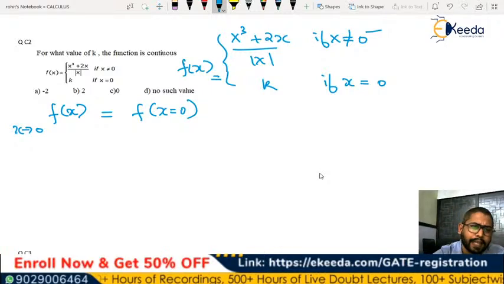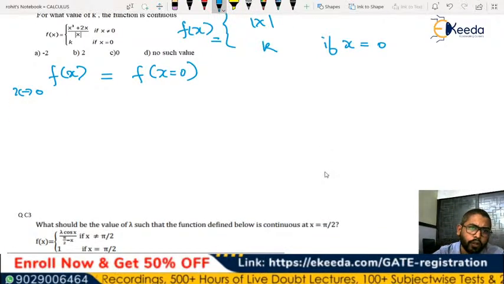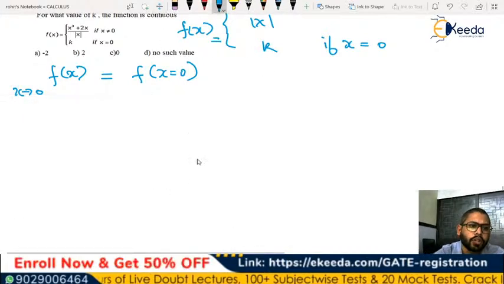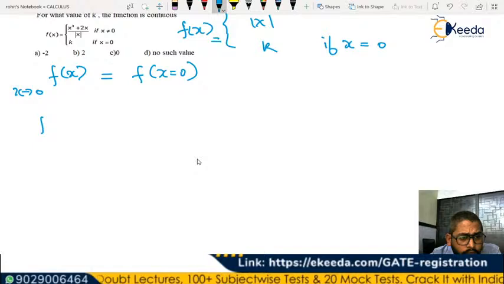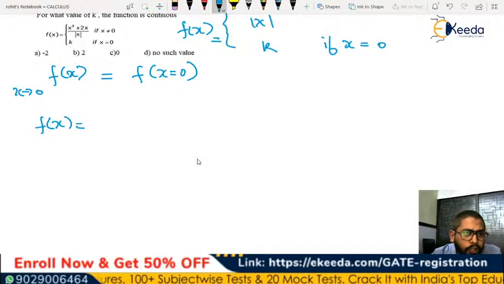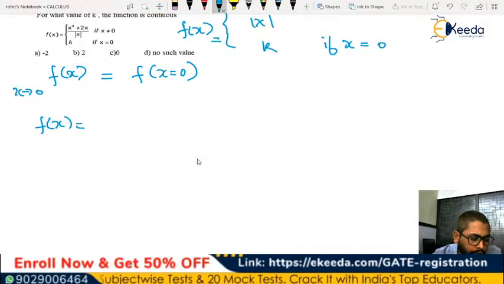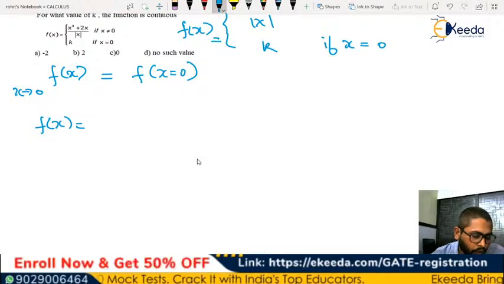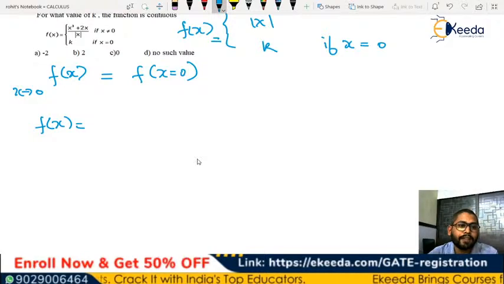So let's start with the limit, so that if we know the limit, we can compare it with the function value also, right? So we have this function equal to x cube plus 2x divided by mod x, and no such value. Yes, Kalyan, D option, Lokesh, correct answer. No such value will exist.